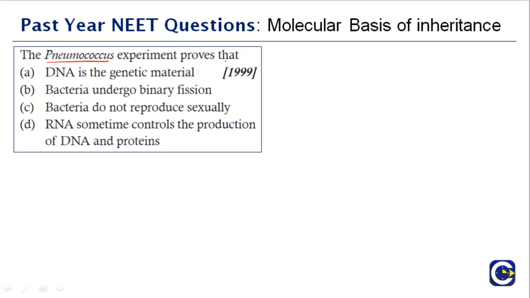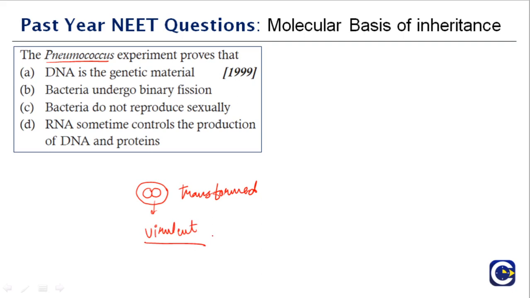So what is this pneumococcus experiment? The pneumococcus experiment was done by Griffith. There was this R strain of bacteria that individually was not capable of killing the mice by causing pneumonia. But when it was present with heat-killed S strain, it got transformed. So the R strain got transformed into the S strain and then it became virulent. This is a brief summary of the Griffith experiment.